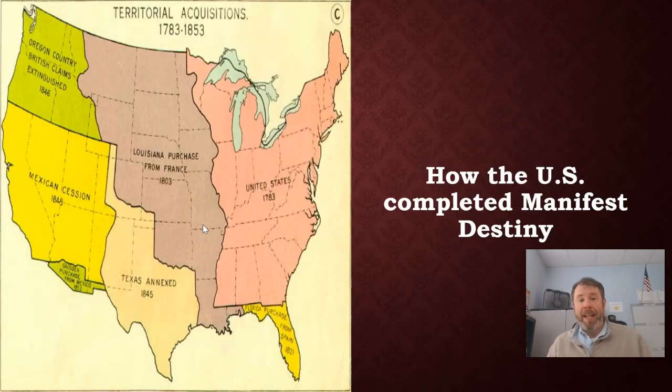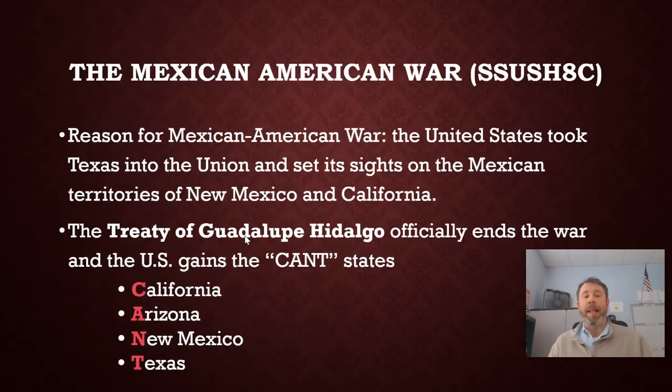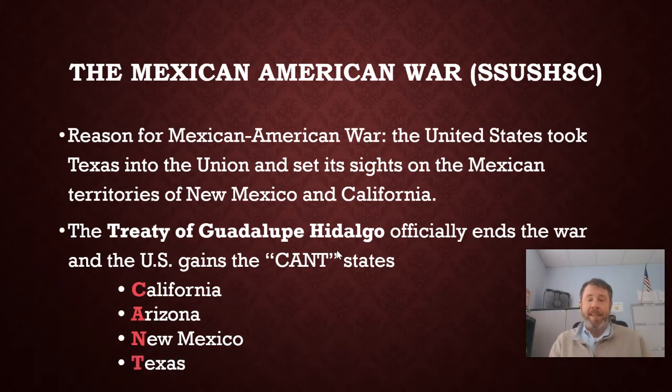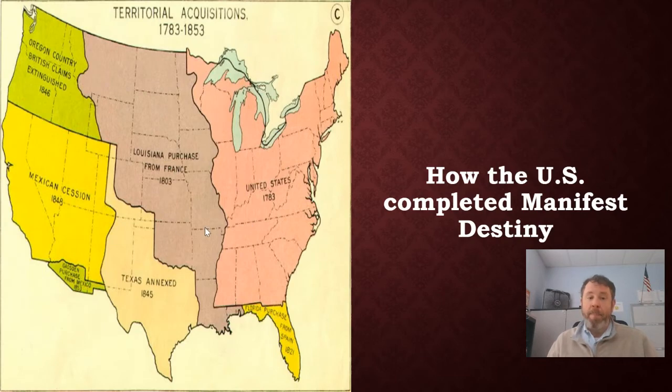Well, all this land, here's the bottom border of Missouri. If it goes all the way across, well, that's a whole lot of new states that'll be coming in from that land we got from Mexico. And you see them in California, Arizona, New Mexico, and Texas. 4 new states come in from that land that we got from Mexico. And so how does this impact the growing sectionalism? Are they going to be slave states or are they going to be free states? Based on the Missouri Compromise, they would be slave states since they are under this bottom border.